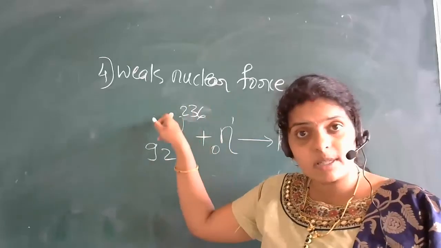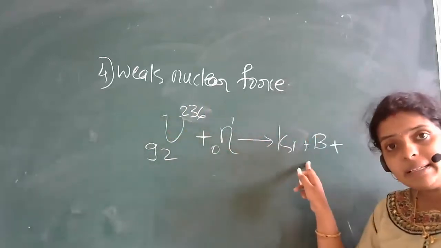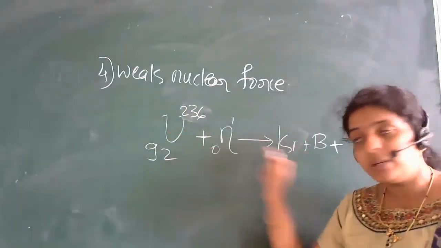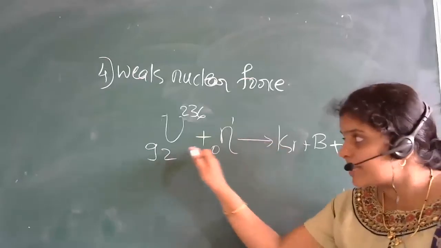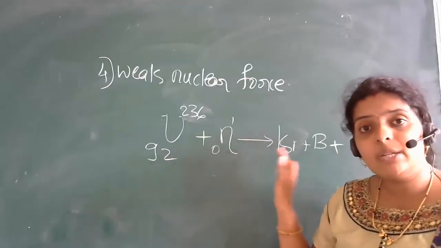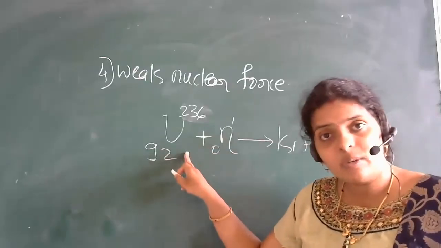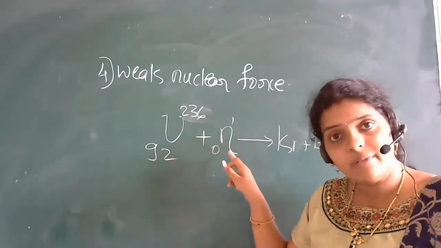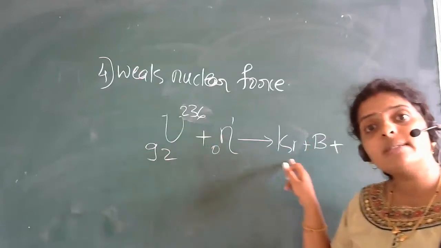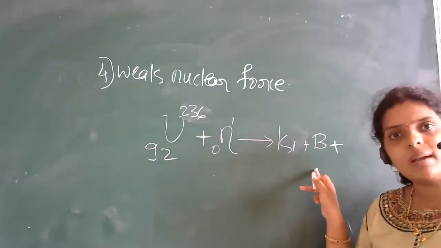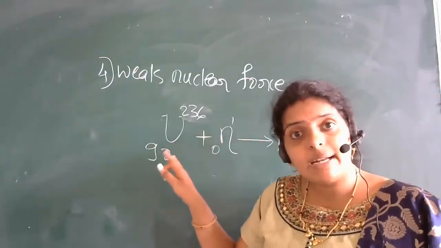It is the force between elementary particles during radioactive decay. What do we call this process? Radioactive decay. What is radioactive decay? A heavy nucleus is bombarded with a neutron and it gives you some elementary particles. We call this the radioactive decay process.